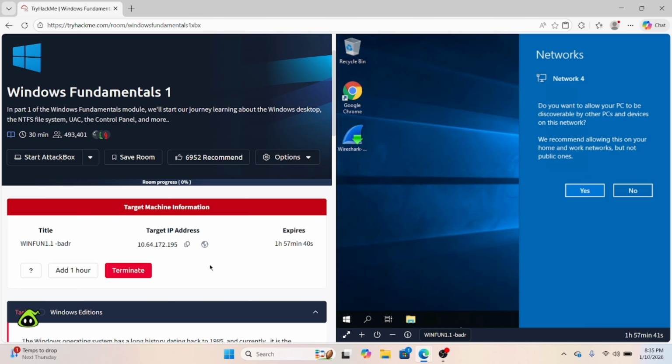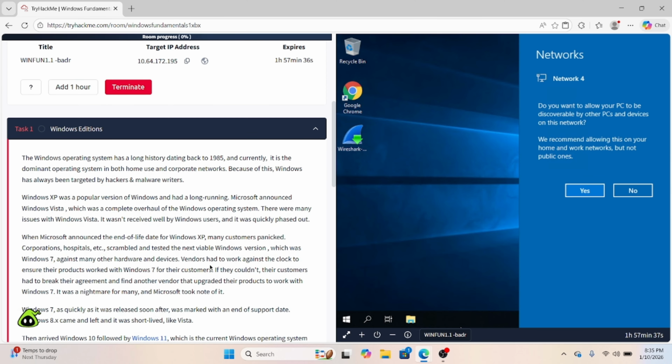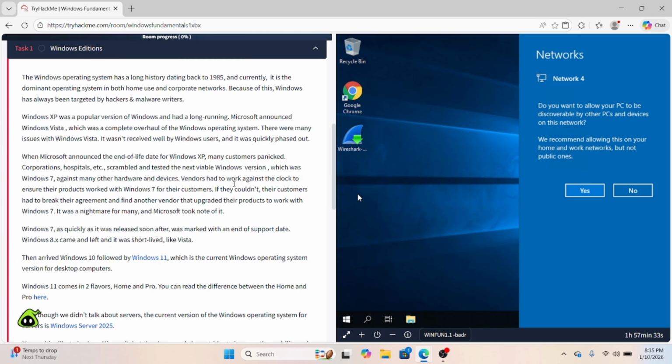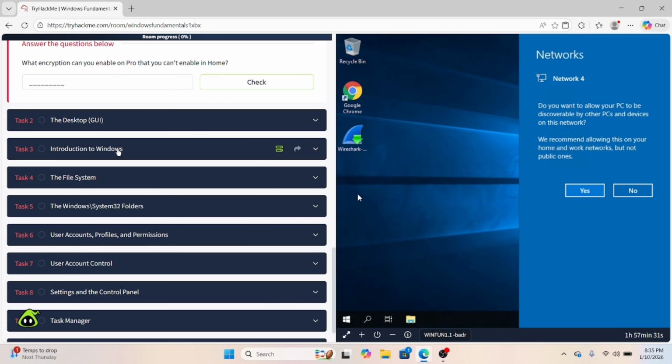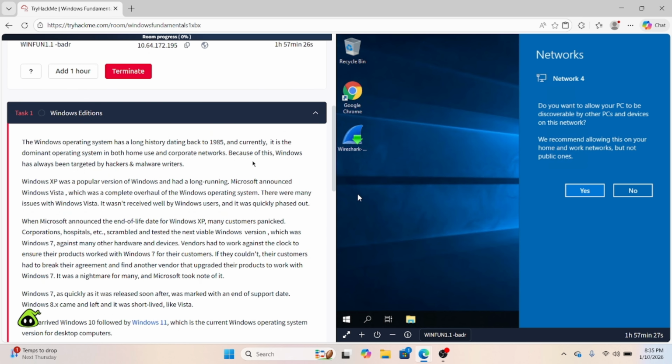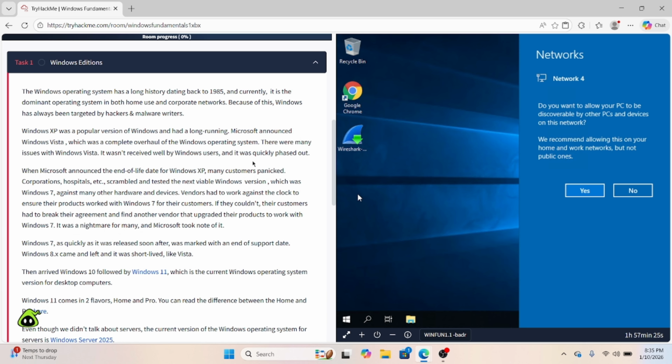Today I'm going to be going over another TryHackMe lab. This is the Windows Fundamentals Part 1 room, and I already did start the machine. For this, you don't have to start the attack box. You just go down here in the third introduction to Windows and start the machine right there. It usually takes a couple minutes, so it's best to just get that out as quickly as possible.